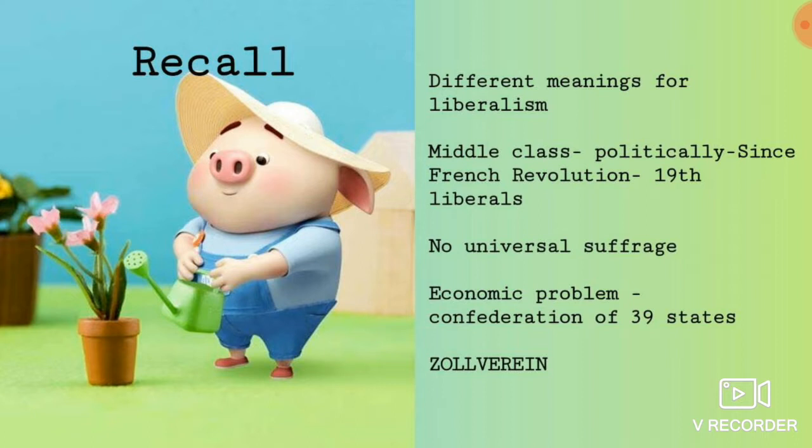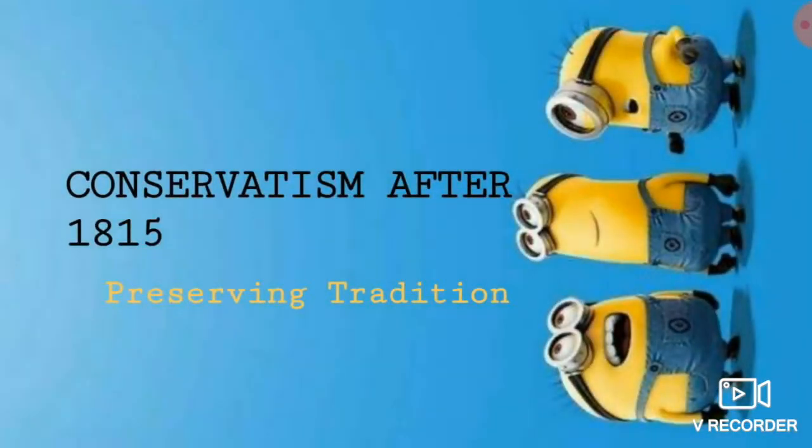And then we discussed the economic problem faced by people because of the large number of currencies and different systems of weights and measures. But for that also a solution came up in the form of Zollverein, which was initiated by Prussia. And finally, this economic nationalism strengthened the idea of nationalism throughout the world, right? Now let us continue with the next topic, conservatism after 1815.